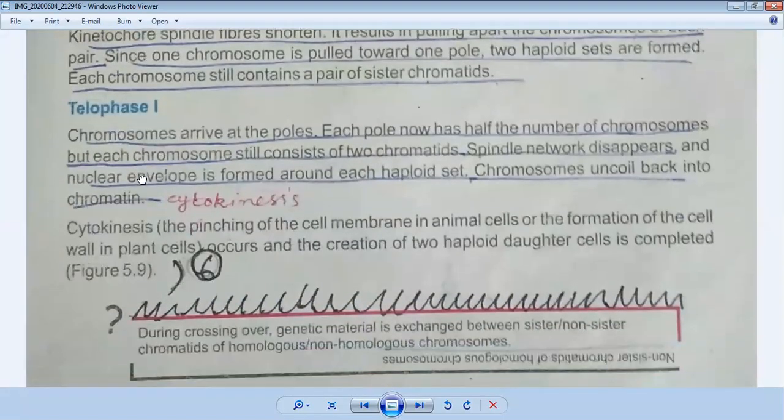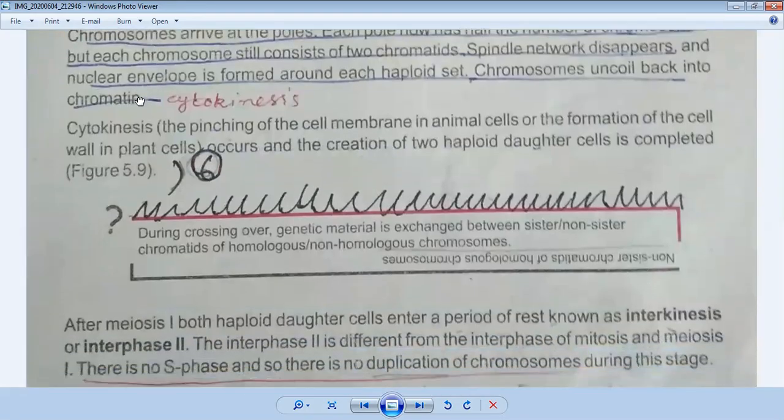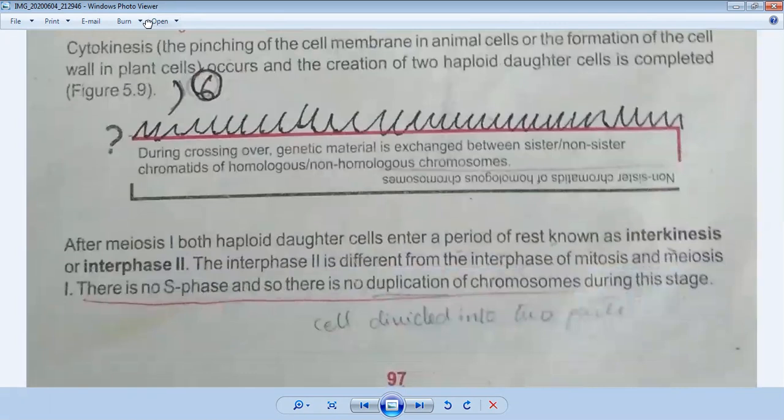Now you can see the heading cytokinesis. In mitosis, you also studied that division is divided into karyokinesis and cytokinesis, and karyokinesis is further divided into four stages. Like that, meiosis is also divided into karyokinesis and cytokinesis. Karyokinesis is divided into prophase 1, metaphase 1, anaphase 1, and telophase 1.